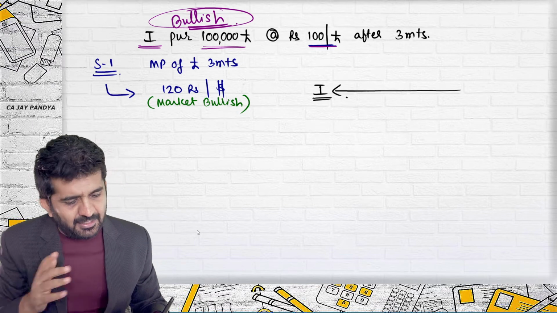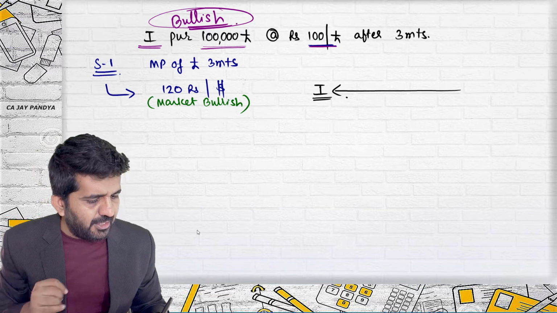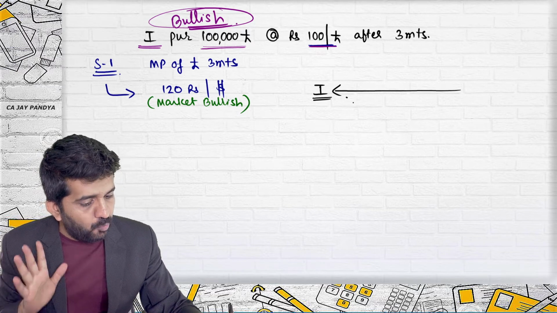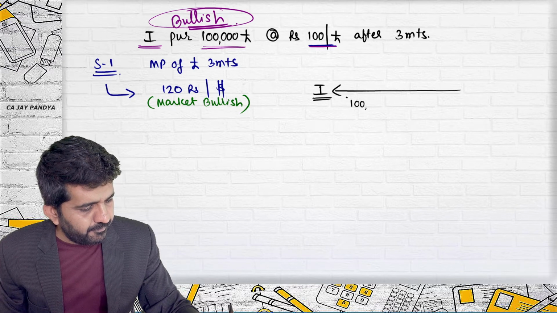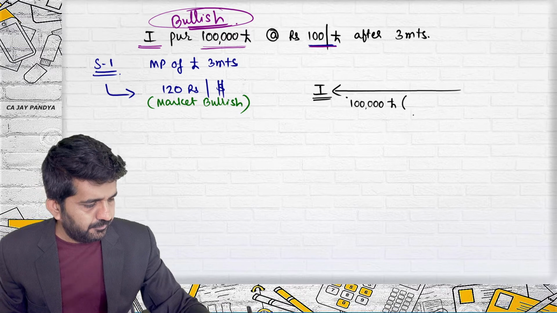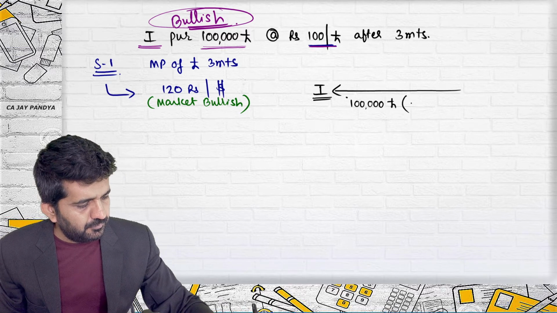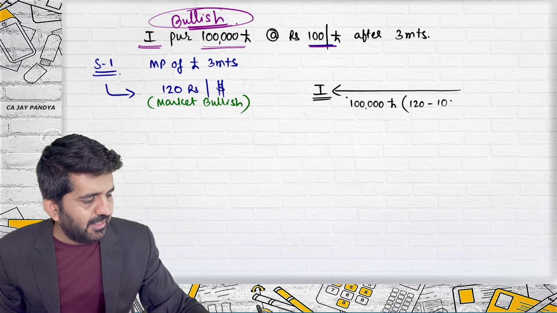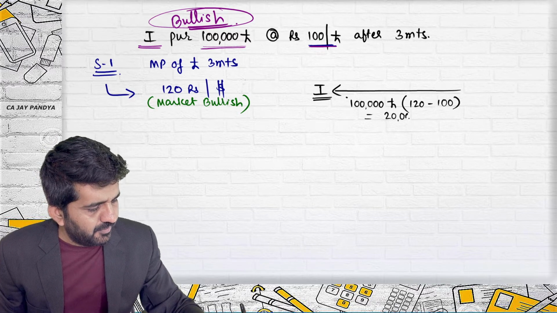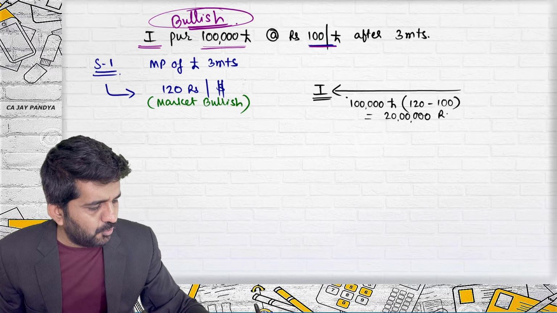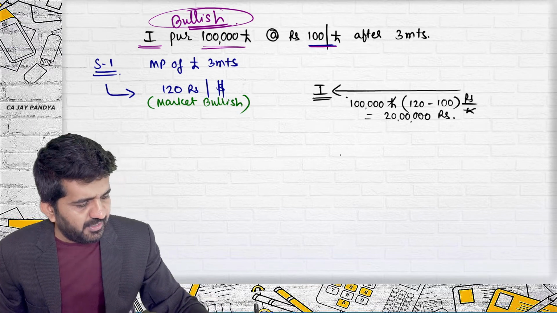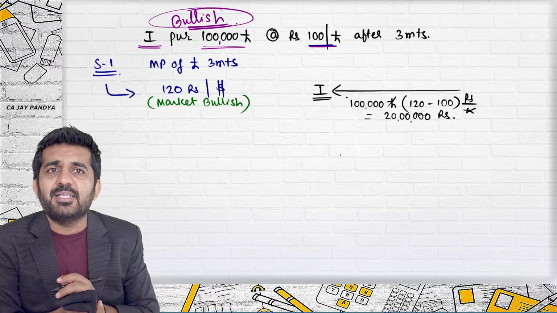Once again, Aman, will I be getting money or will I have to pay the money? Getting money. Can you explain how much? 1 lakh pounds into 120 minus 100. That will be 20 lakhs rupees. This is rupees per pound, so pound will get cancelled and it is 20 lakhs rupees.